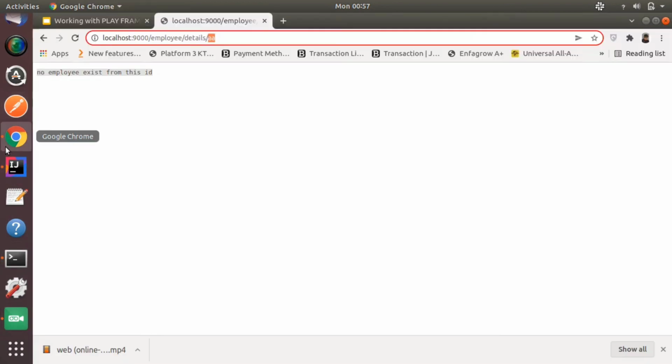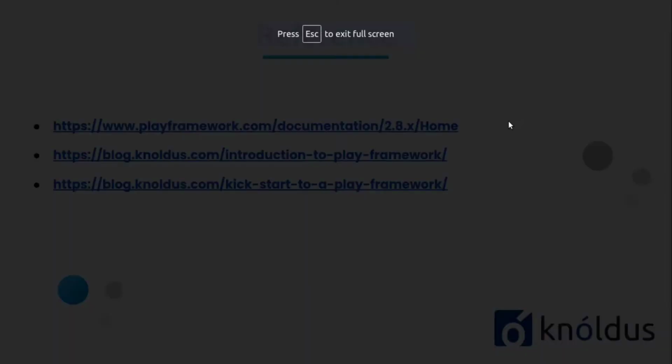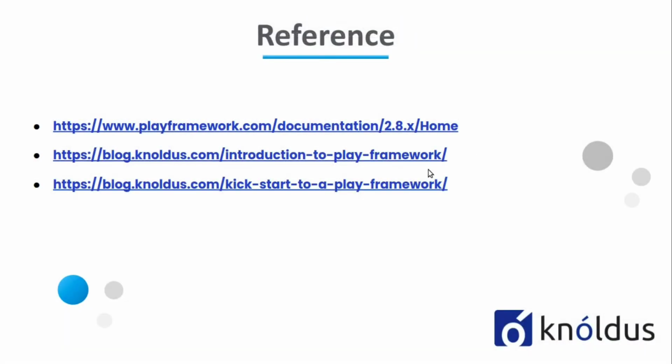Now we move to the next slide. This is the reference page. Here you can take help from these sites or blogs. It will be really helpful for you if you are going to start your project on the Play framework.